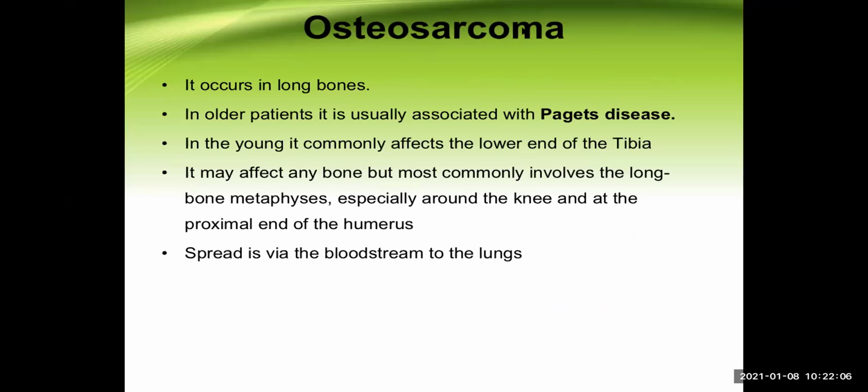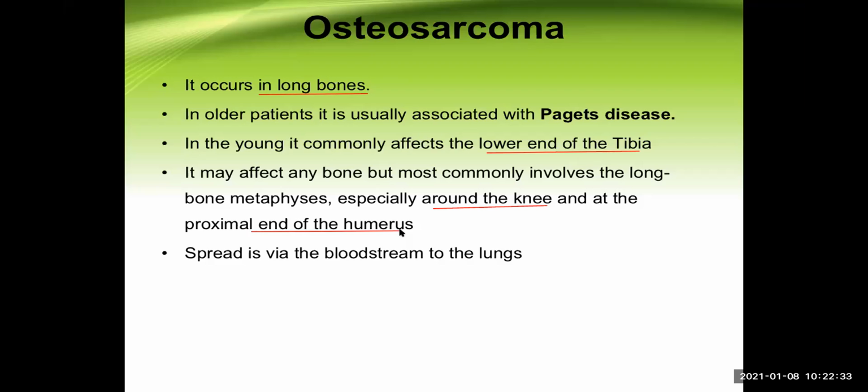Now, see here. Now, it occurs in the long bones, definitely. Where in the long bone? That is the important point. It commonly affects the lower end of the tibia in the younger individual, and in other people around the knee joint and at the proximal end of the humerus as well.